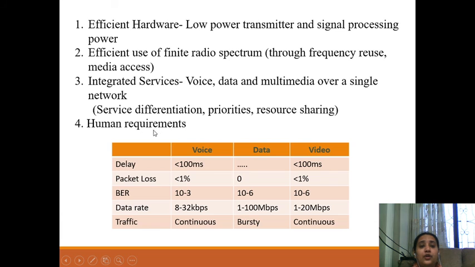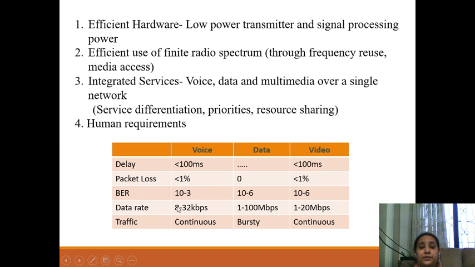Then there are a lot of human requirements. The first one is delay. For voice communication, the delay must be less than 100 milliseconds. For video, less than 100 milliseconds. Packet loss should be less than 1%.